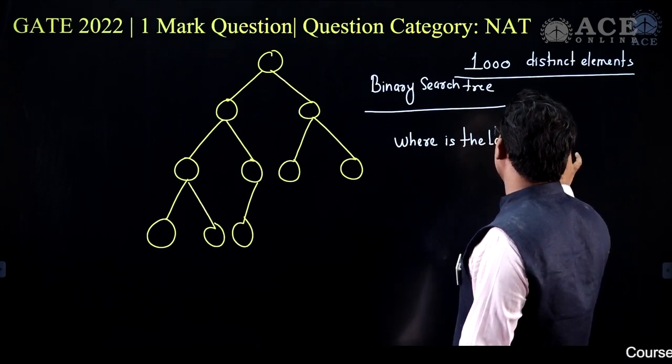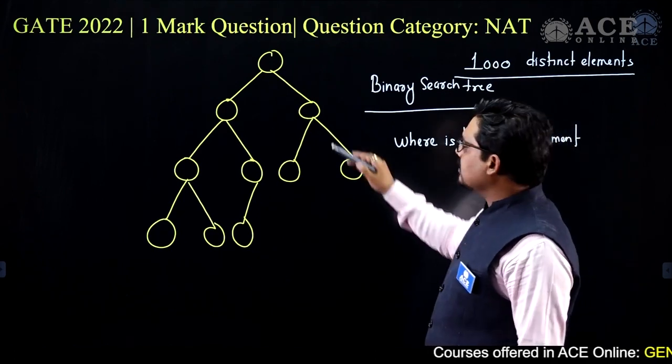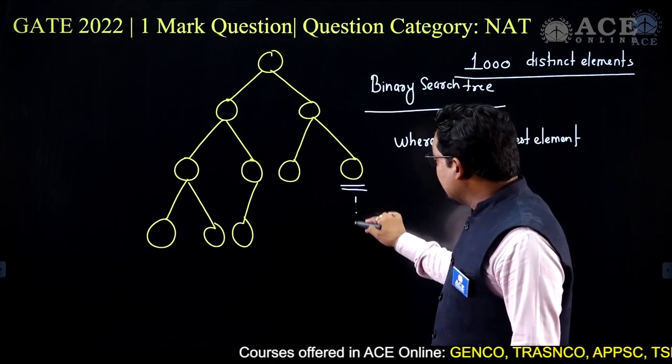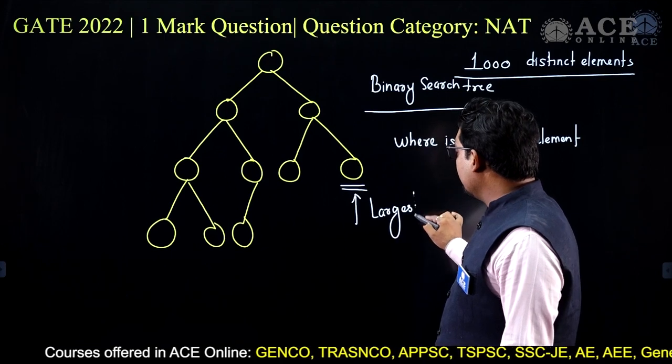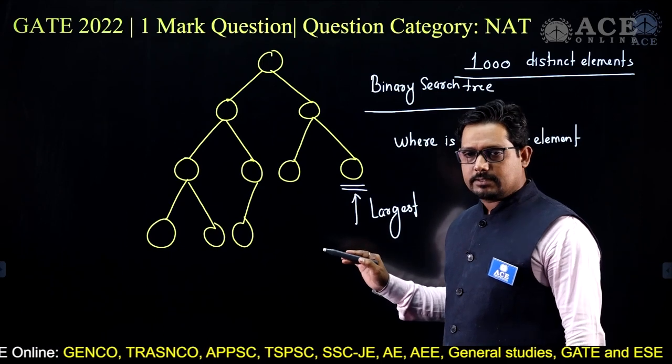Where is the largest element? In this case, the largest element is the rightmost node. So this is the largest element here. Now if this is the largest element, which will be the second largest element in this case?